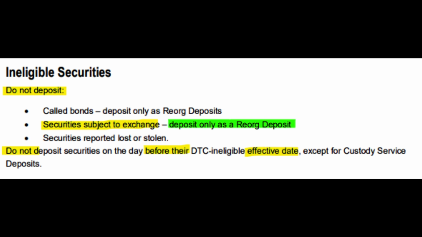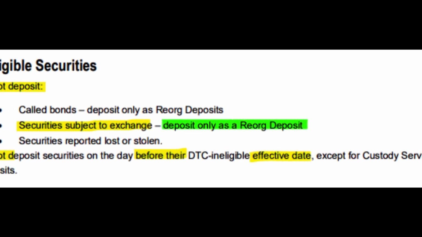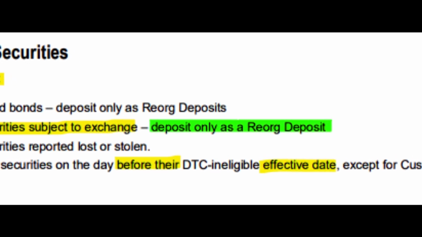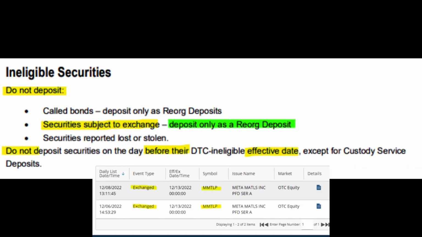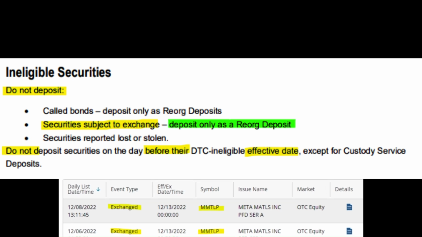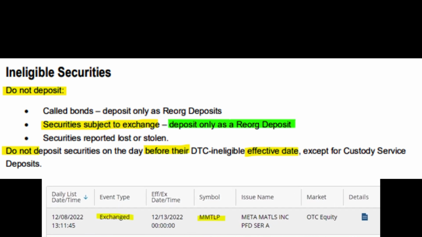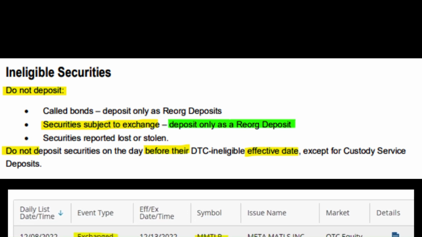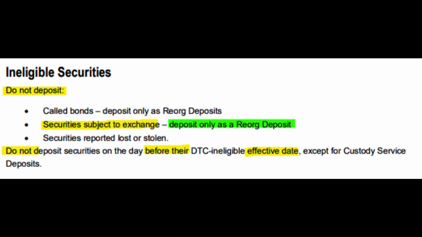Now let's read DTC's explanation for ineligible securities on page 32 of the Deposit Service Guide. DTC states, do not deposit securities subject to exchange, and only deposit as a reorganization deposit. Do not deposit securities on the day before their DTC ineligible effective date, except for custody service deposits. As stated earlier, FINRA's notice states the event type is exchanged, meaning MMTLP must be deposited as a reorganization deposit and could only be deposited after the effective date of December 13th because it is being exchanged for an ineligible DTC security. Therefore, MMTLP would be deposited back to the DTC as a reorganization deposit, in exchange for the Next Bridge Hydrocarbon physical certificates, in my opinion.